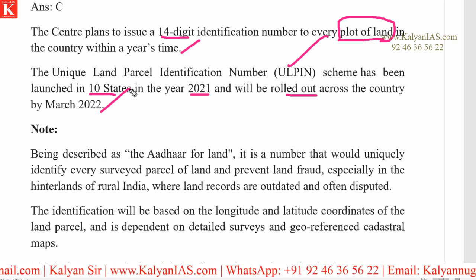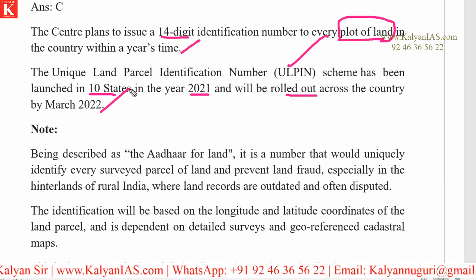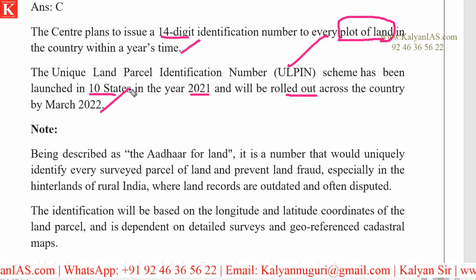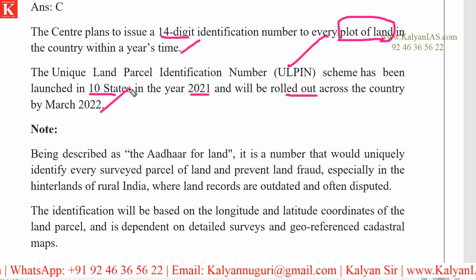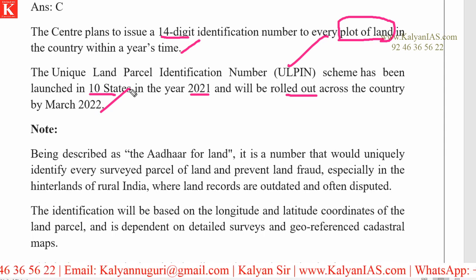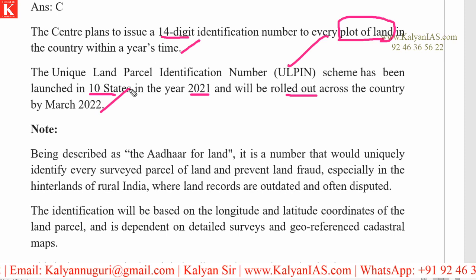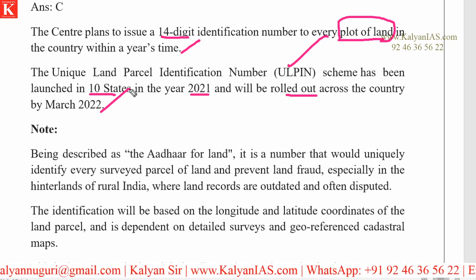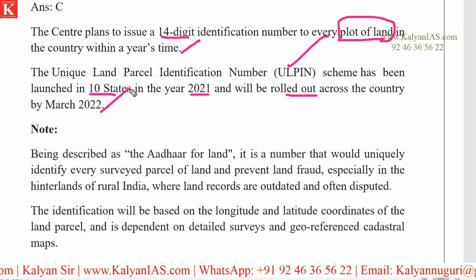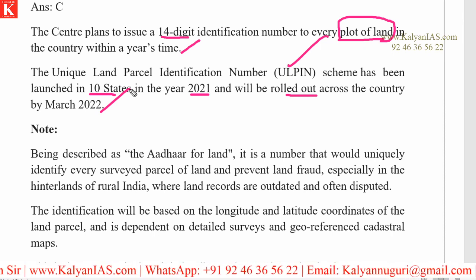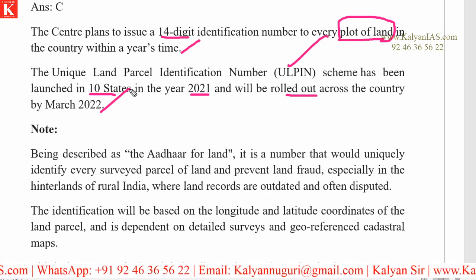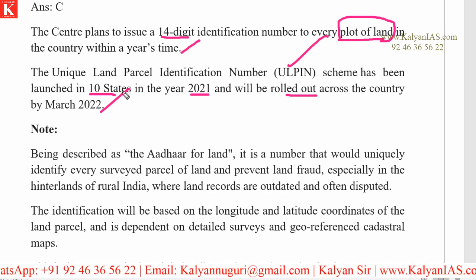Whatever land disputes and disturbances we see in the country, there is going to be an end to this. Basically, if you look at these land disputes, a large number of cases are filed in various courts across the country. Once this comes into the picture, the identification of the land and owner would become very easy, and these disputes will be reduced very drastically.